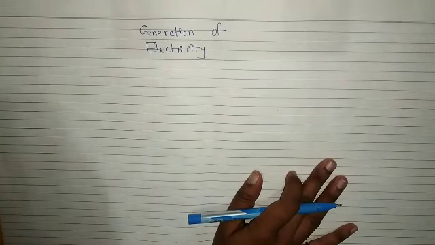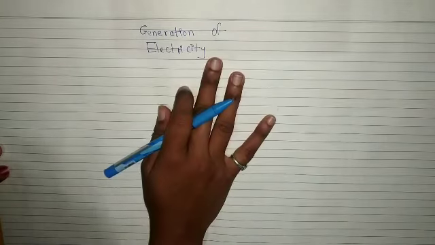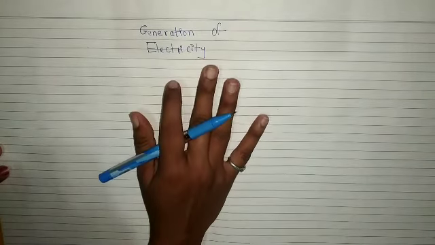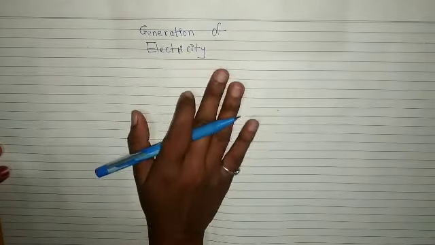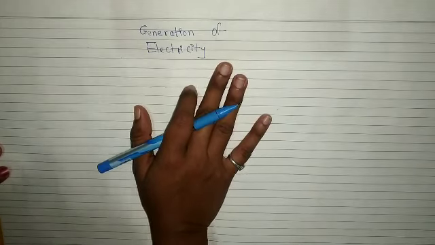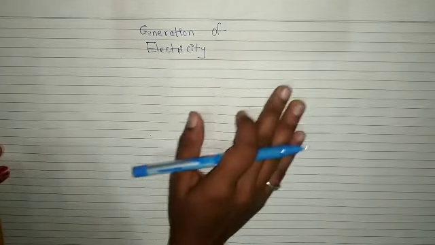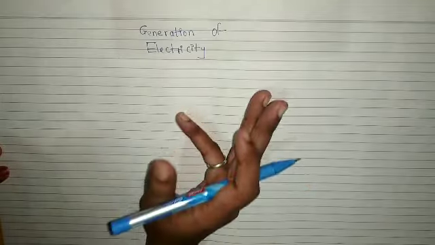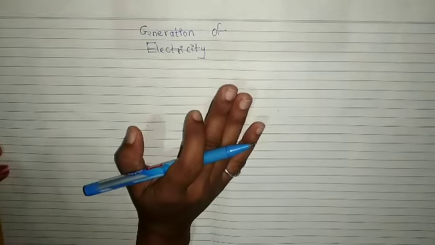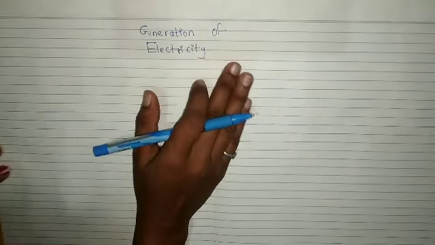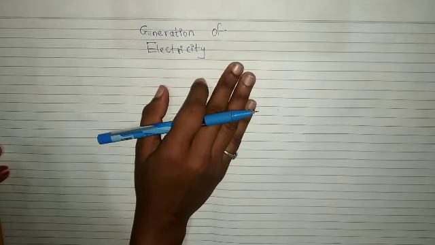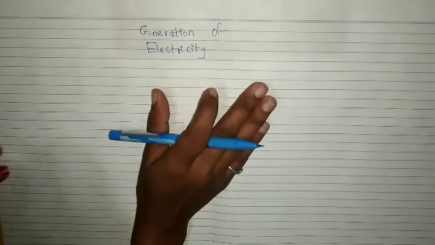So starting with a new chapter, and the chapter name is generation of electricity. In this chapter we will study how electricity is generated and from which source. So in this chapter we'll study how the electricity is generated.